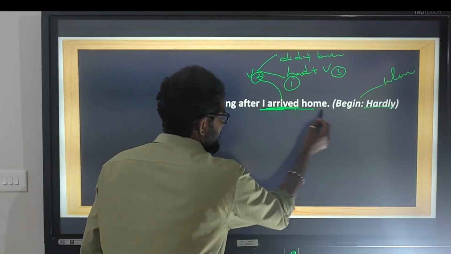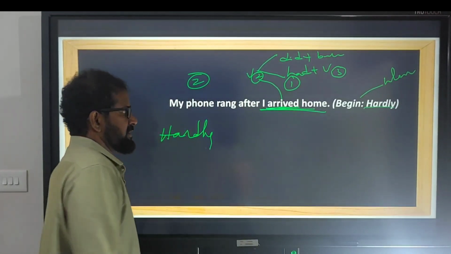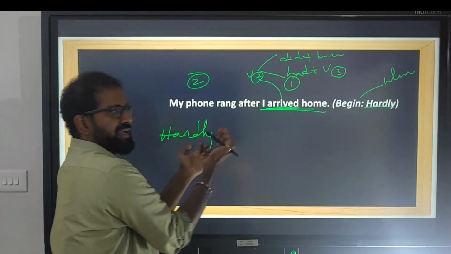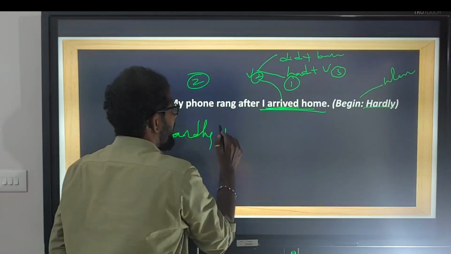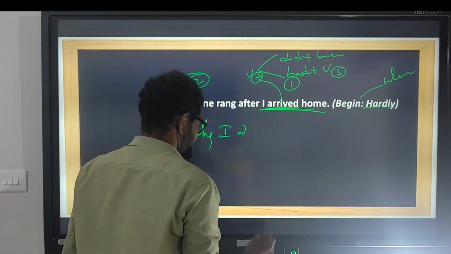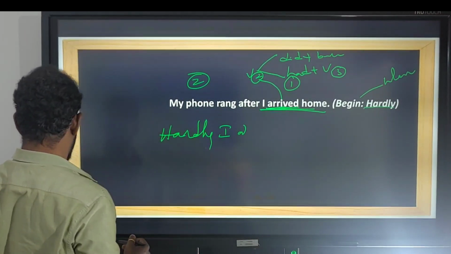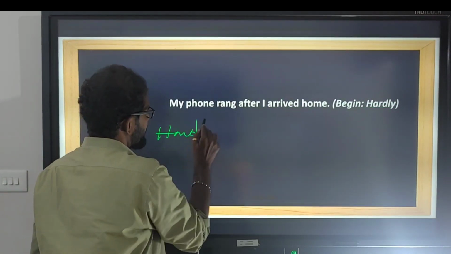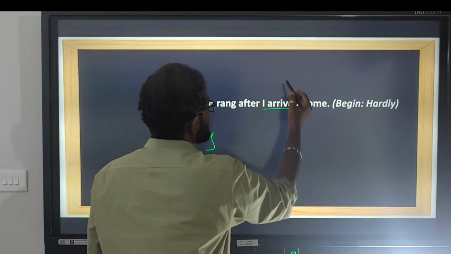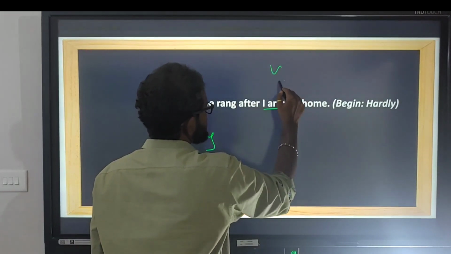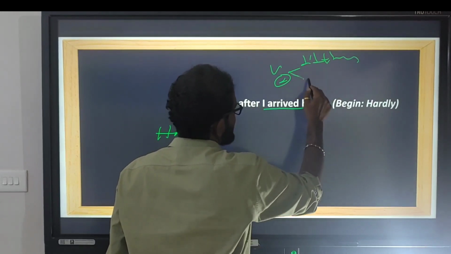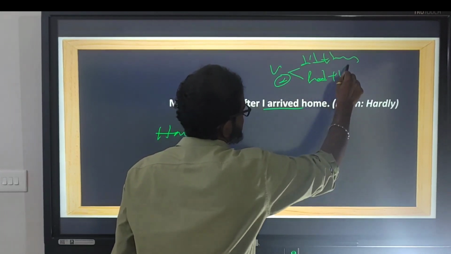Now here, this is the first completed action. So hardly should be added to this sentence. So you bring the sentence. Hardly I arrived, sorry. Hardly, now arrived is V2: did plus base form, had plus V3.